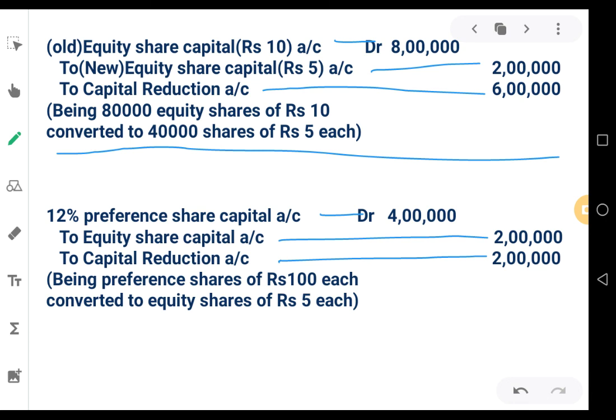Look at the journal entry once again for conversion of preference shares. 12% preference share capital account debit 4 lakhs to equity share capital 2 lakhs, to capital reduction 2 lakhs.